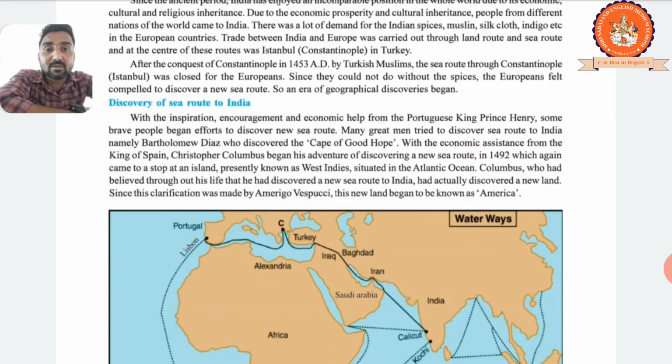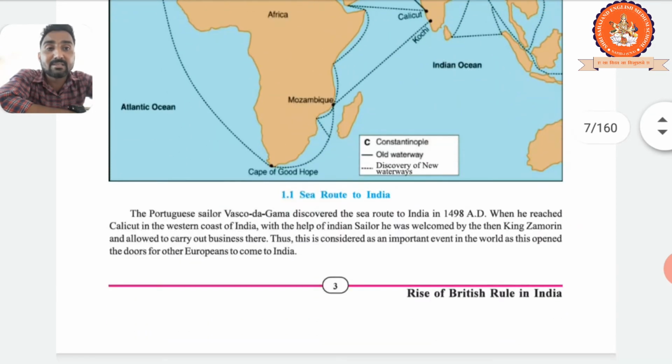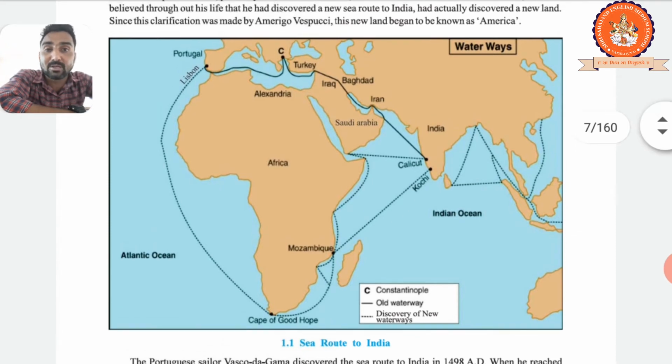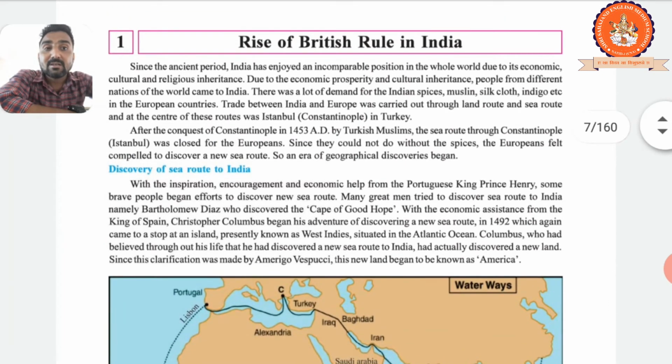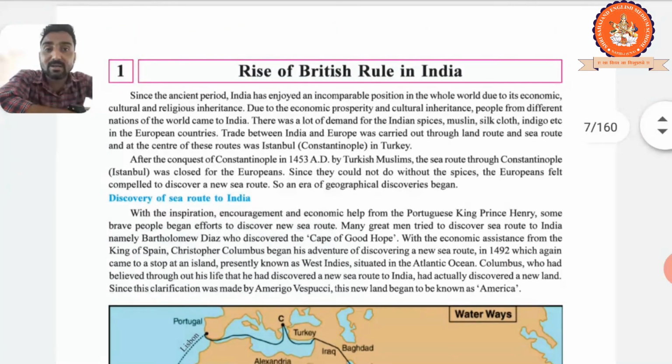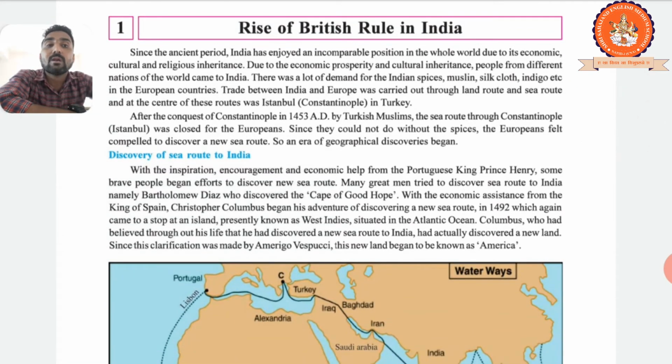Right. Now further, the Portuguese sailor. Now one more hero character came to us, we can say hero. Why? Let's read. The Portuguese sailor Vasco da Gama. Please underline this one, very important. The Portuguese sailor Vasco da Gama discovered the sea route to India in 1498 AD. Please underline. The Portuguese sailor Vasco da Gama discovered the sea route to India in 1498 AD.